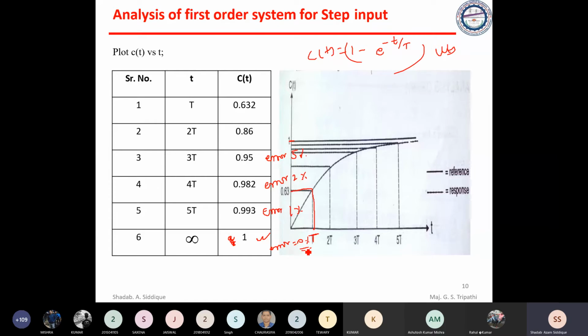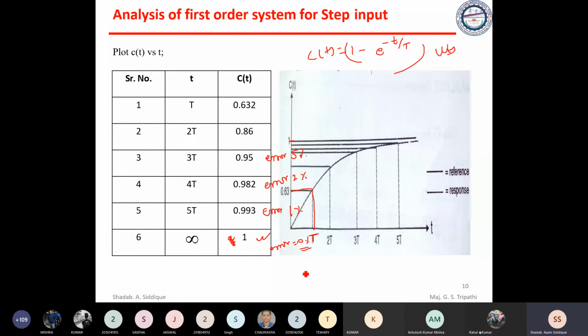But from now, try to remember: for 3t, you will get error as 5%. For 4t, error will be 2%. You will be asked directly how much error you expect and how much response there will be. For 5t it will be 1%, or maybe 0.993, or 99.3% of the output you're getting, or error will be approximately less than 1%. So we always take the settling time according to this.